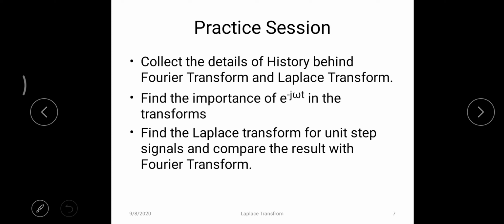If e power minus j omega t is not present along with x of t, then what will the equation be, and whether that type of equation is allowed or possible, we have to check. And the third practice question is, find the transforms, both the Fourier transform as well as the Laplace transform, for the unit step signal and compare the result.